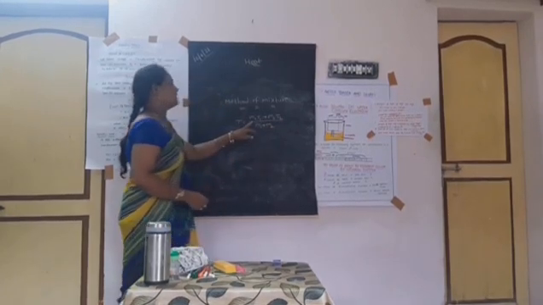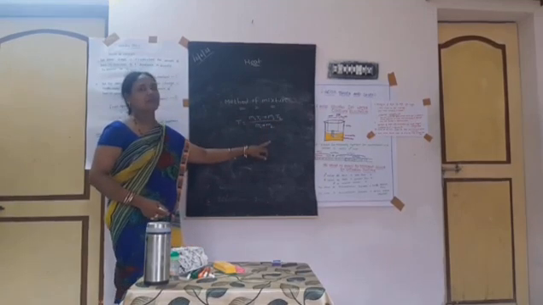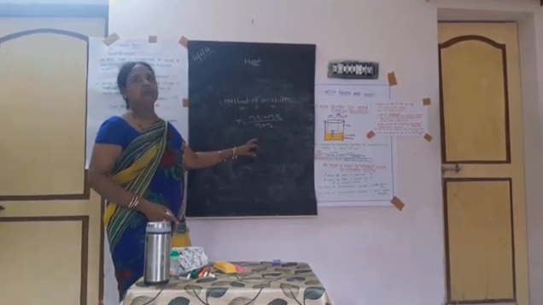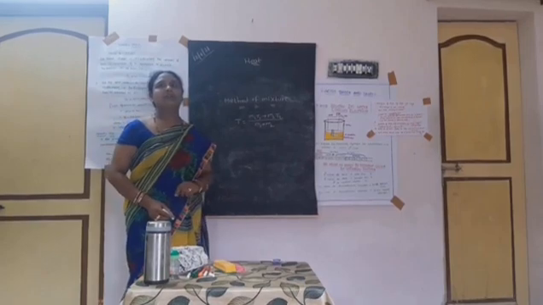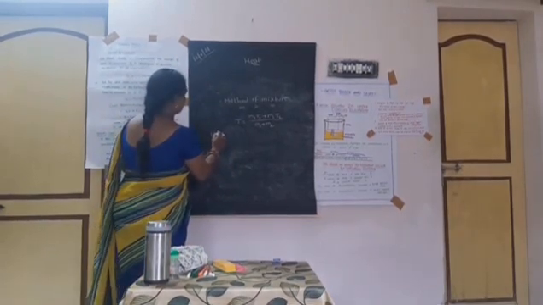T is equal to M1 T1 plus M2 T2 by M1 plus M2. The example sum is based on this formula.